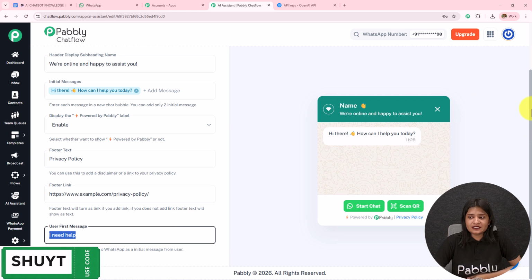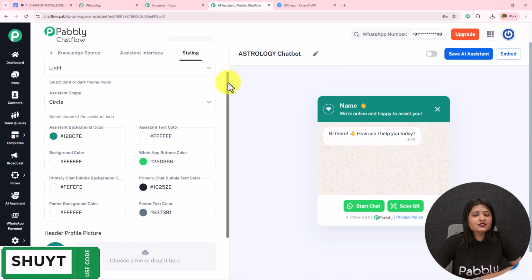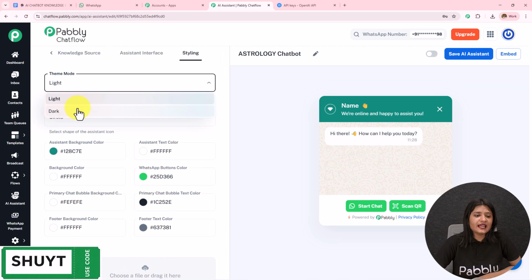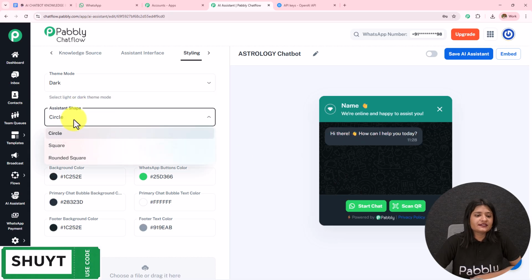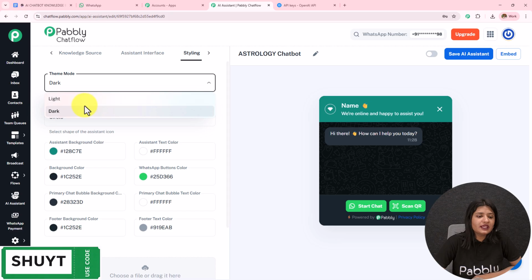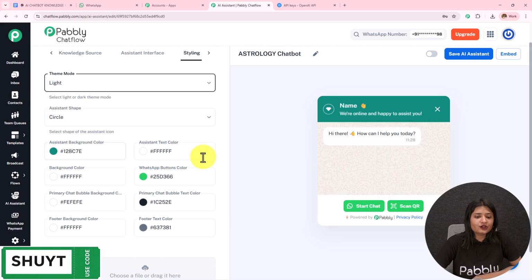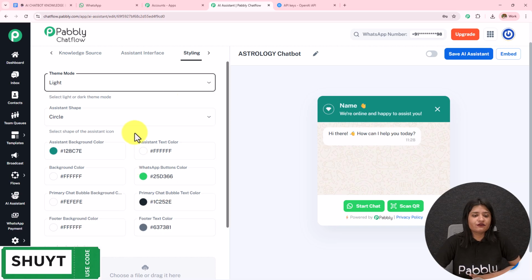Moving on towards the next part, here we have the styling. Over here I have selected the theme mode as light. I'm going to keep it as dark and it will change over here. Then we have this assistant shape where I have selected circle. You can select it as square, rounded square. I'm going to keep it as circle only. Then we have this assistant background color, text color, button color, chat bubble text color. You can set this according to your choice and preference. I'm going to keep all these details default only.